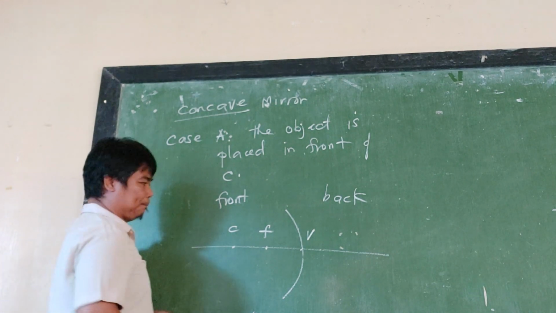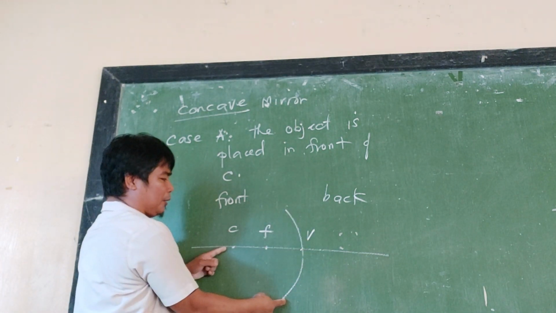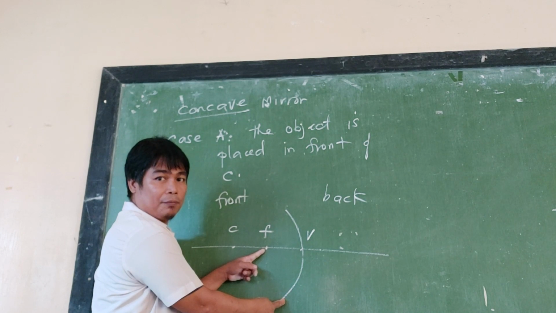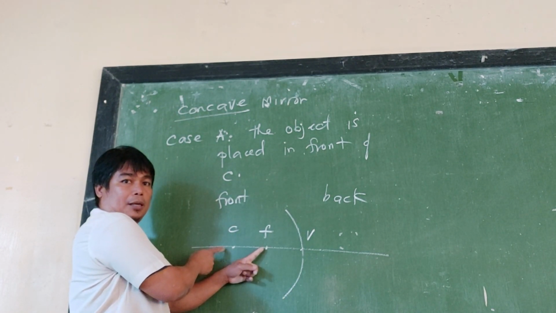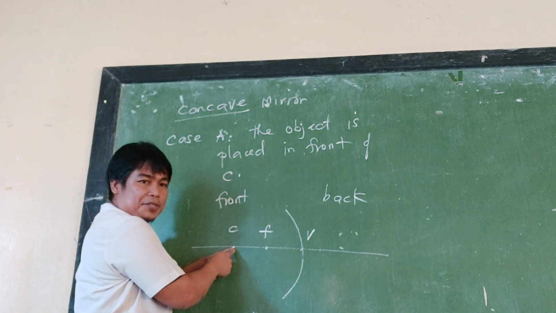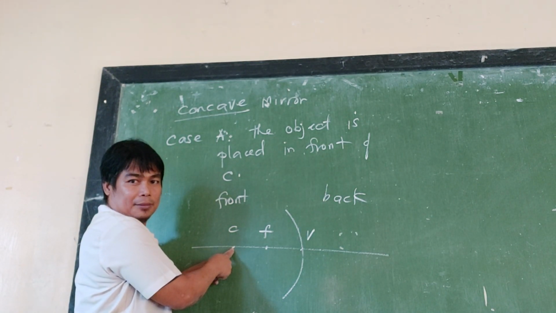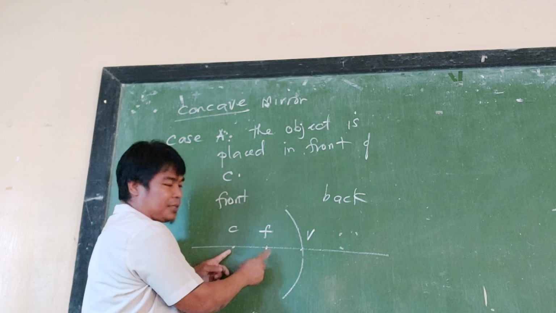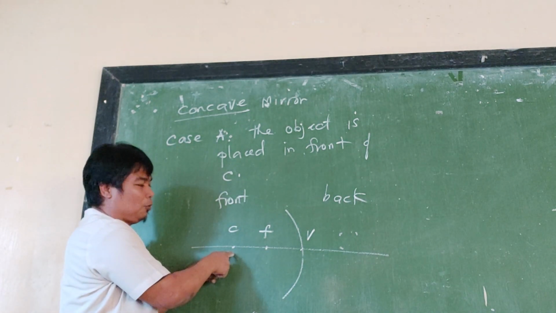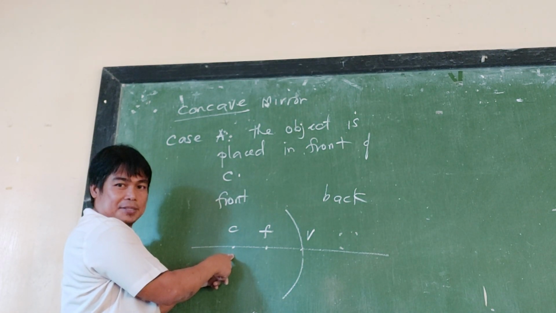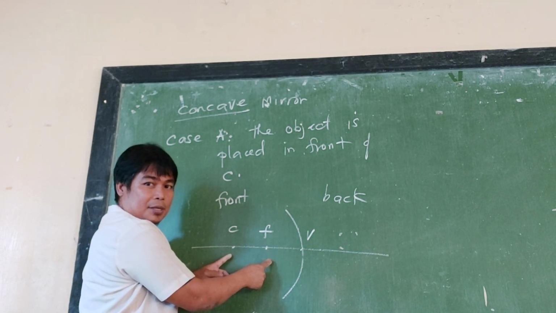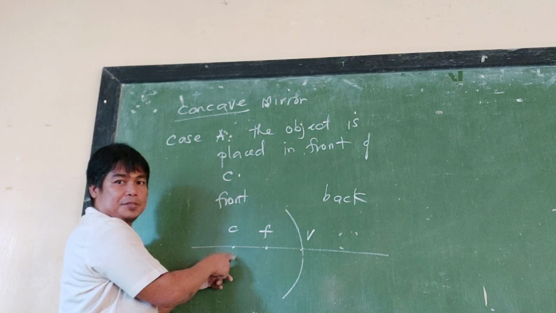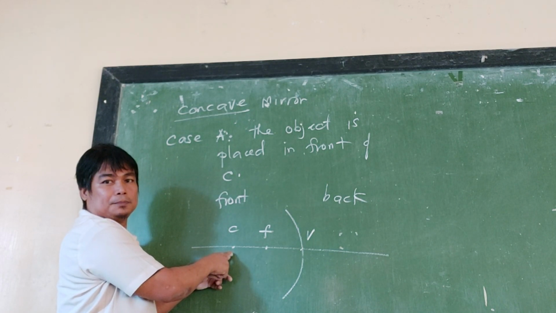Okay, for example, if this concave mirror has a focal length of 5, then the radius of curvature is equal to 10. If the focal length is 3, then the radius of curvature, of course, is 6. If the F is 12, then of course this is 24.